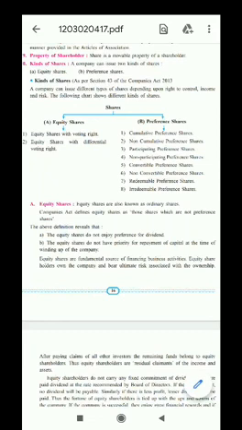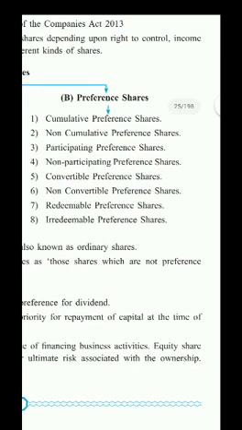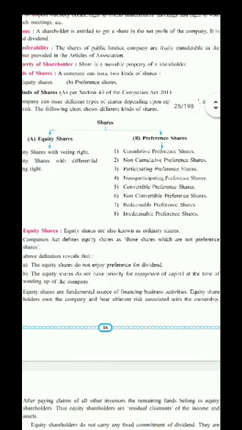Equity shares are again classified into two kinds, equity shares with voting right and equity shares with differential voting right. Second part is preference shares. These preference shares are again divided into various kinds: cumulative preference shares, non-cumulative preference shares, participating preference shares, non-participating preference shares, convertible preference shares, non-convertible preference shares, redeemable preference shares, irredeemable preference shares.